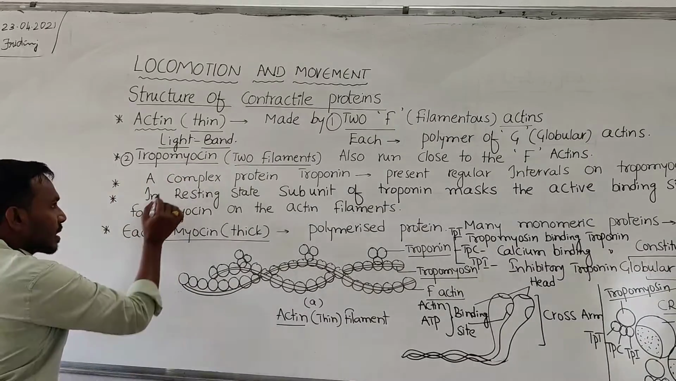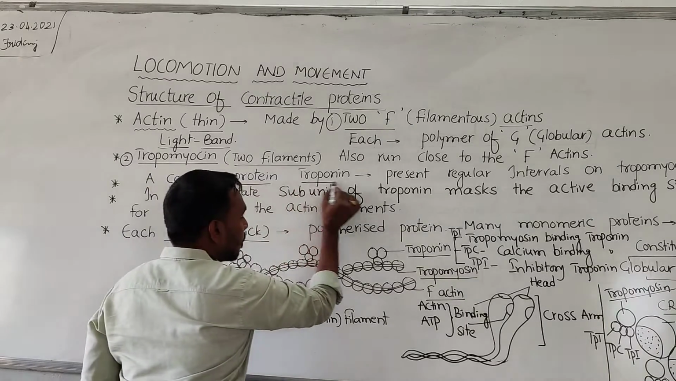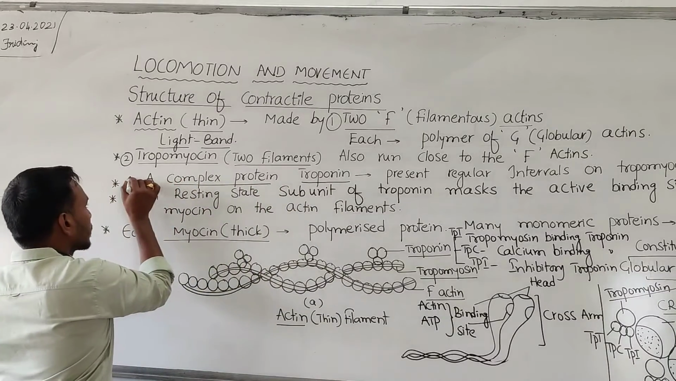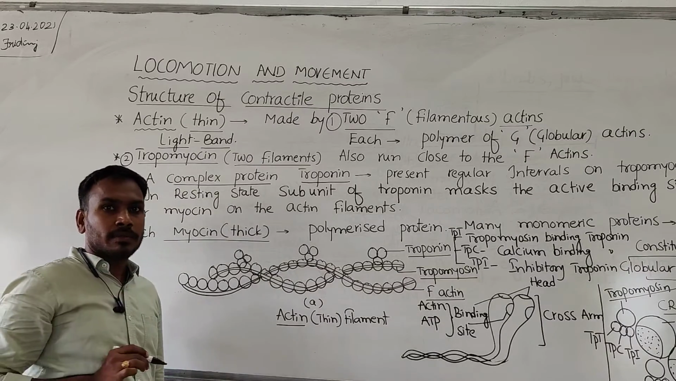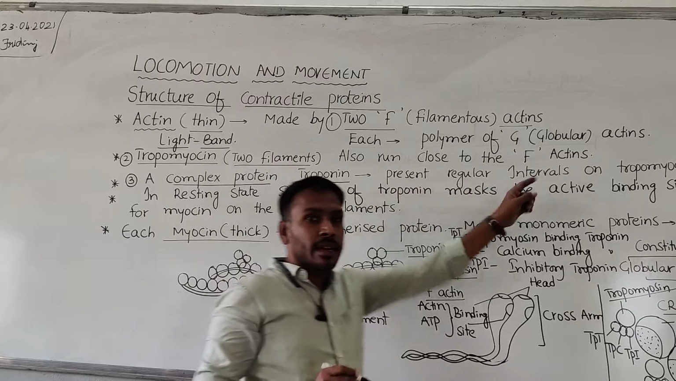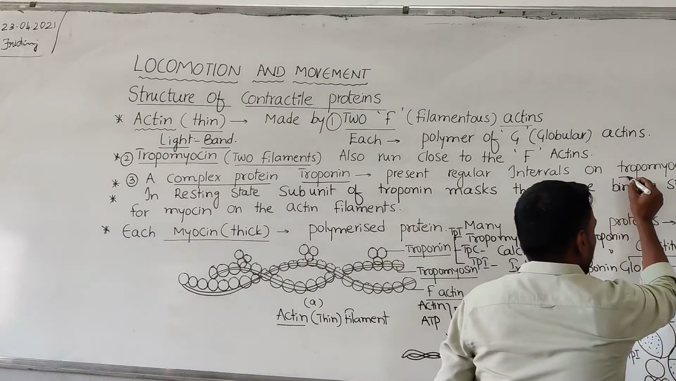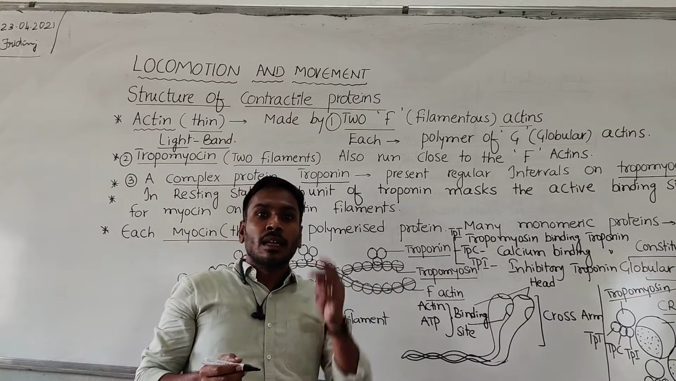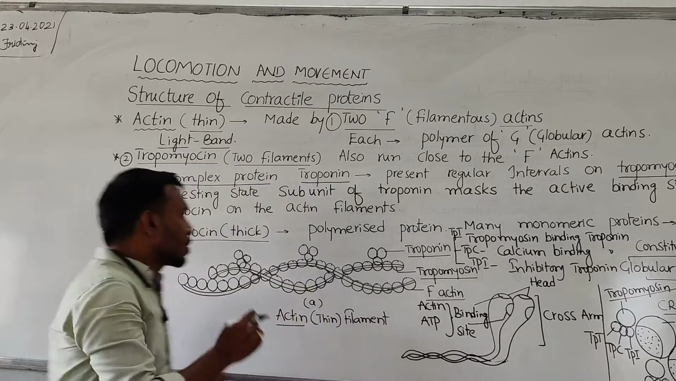And the third one is a complex of proteins, the troponin complex. Troponin complex is the third component. Where is this troponin complex present? It is present at regular intervals on the tropomyosin. At regular intervals, the troponin complex proteins are present.